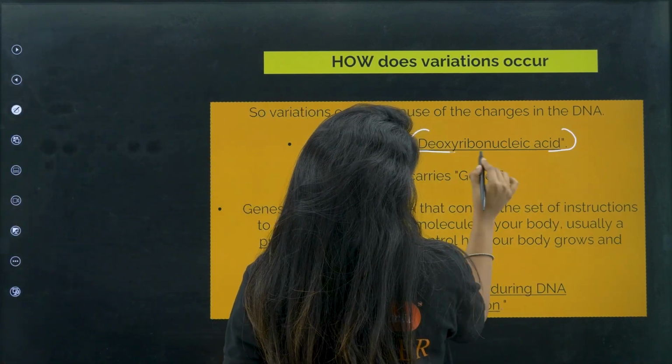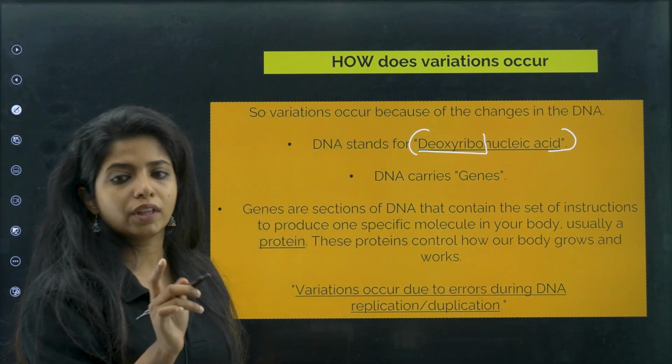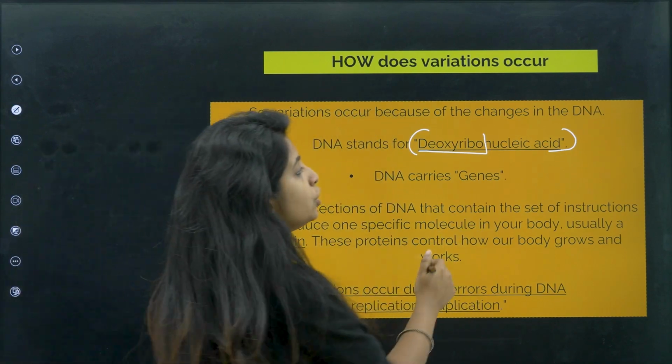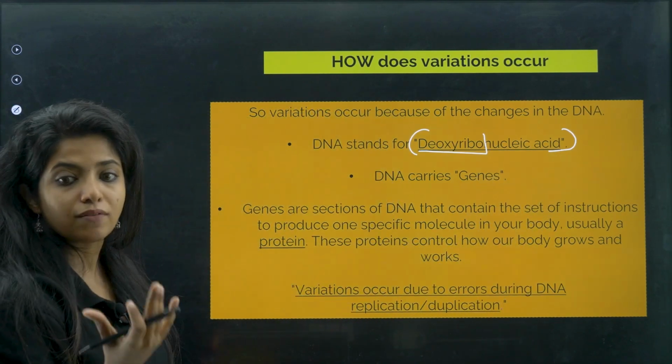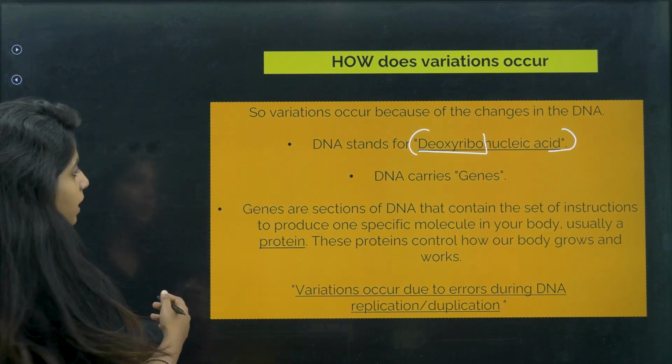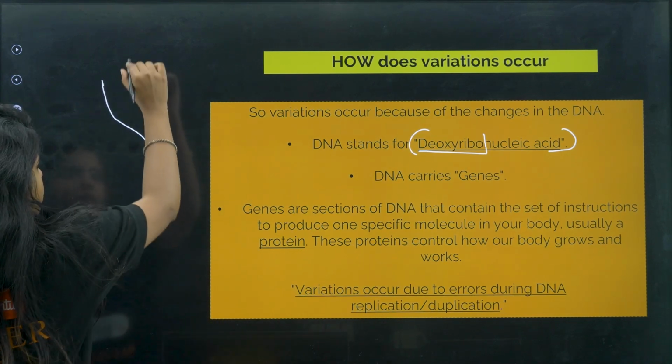Deoxy what? Deoxyribo, this is the sugar in which OH is not there, which is why it is known as deoxyribonucleic acid. Nucleic acid, okay, you have RNA and DNA as nucleic acids. So, basically what happens in DNA? This is your DNA, suppose.